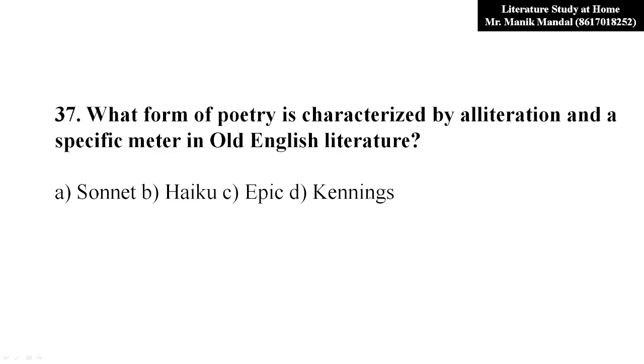Now question number 37. What form of poetry is characterized by alliteration and a specific meter in Old English literature? So what form of poetry is characterized by alliteration and a specific meter in the Old English period? Obviously, at that time it was called sonnet. A different kind of sonnet it was.